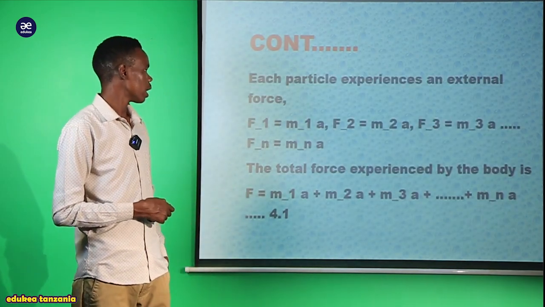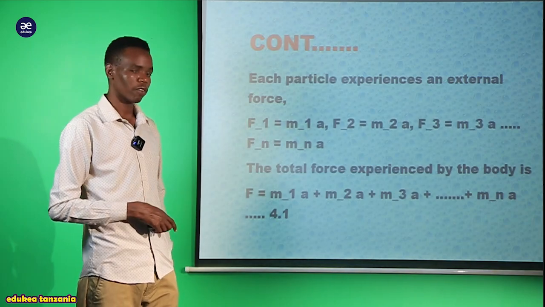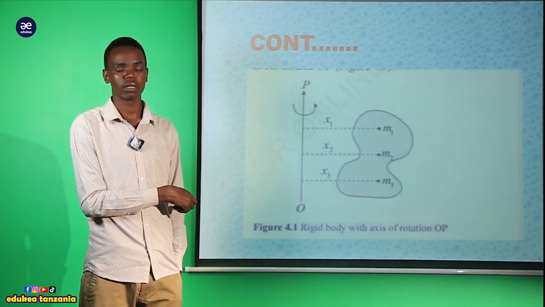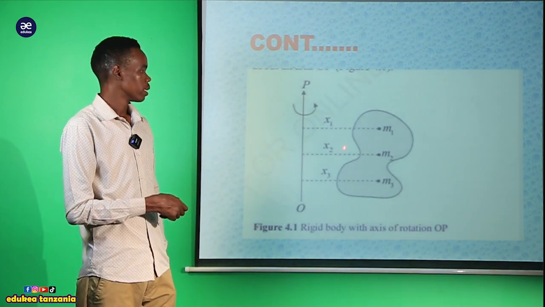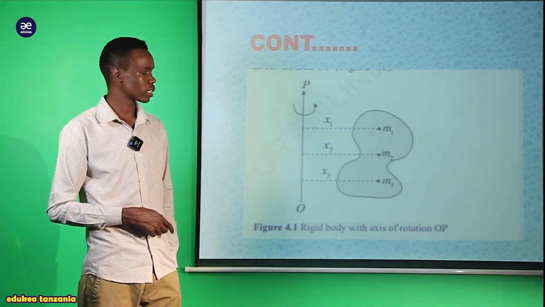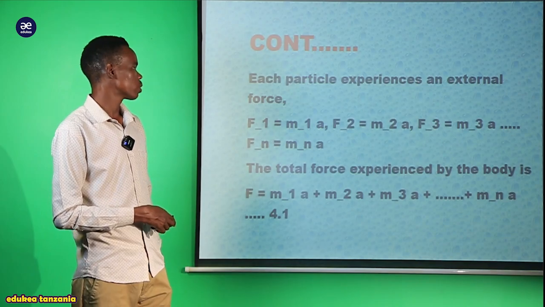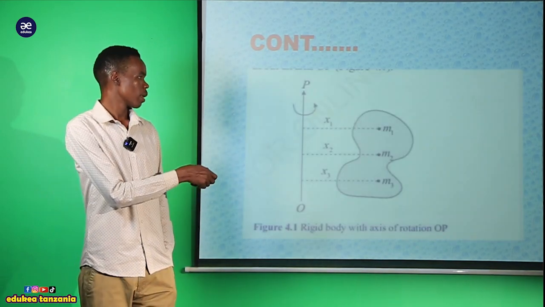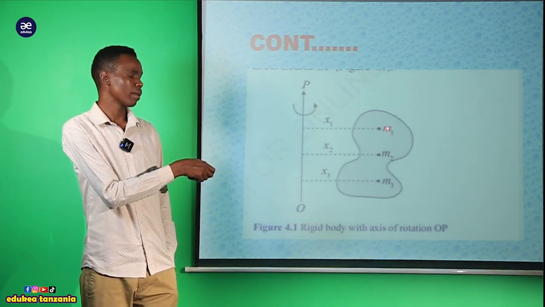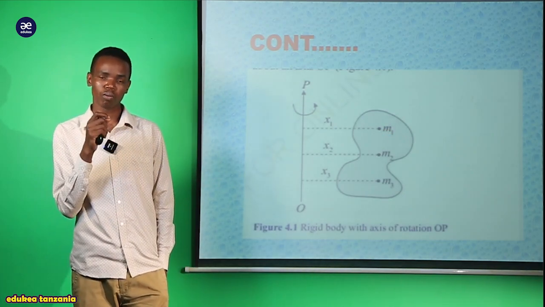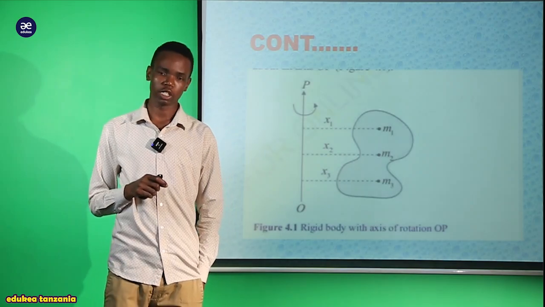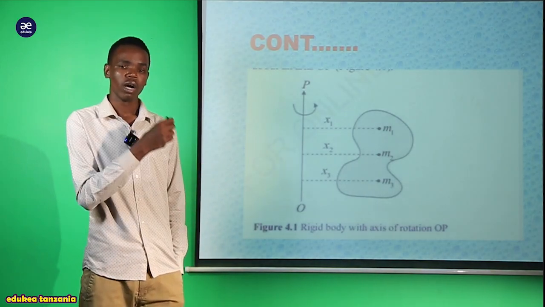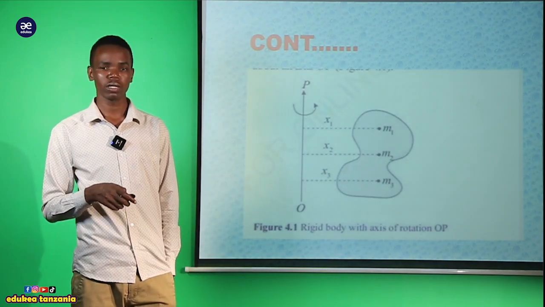So my lovely student, here each particle experiences an external force. As we see, each particle found inside the irregular object experiences its own external force. So in order to get force 1, we must take the force that acts on mass 1, which should equal mass 1 times the acceleration. Lakini huyu force 2 around this second particle, force 2 is equal to mass 2 times the acceleration.